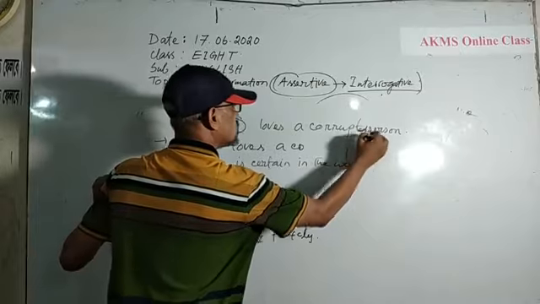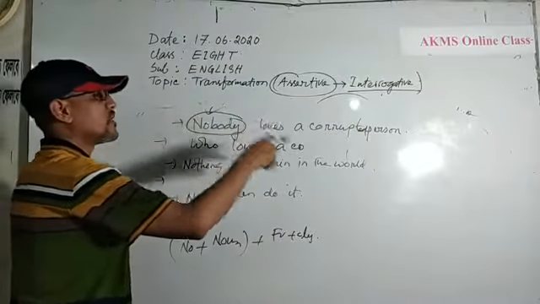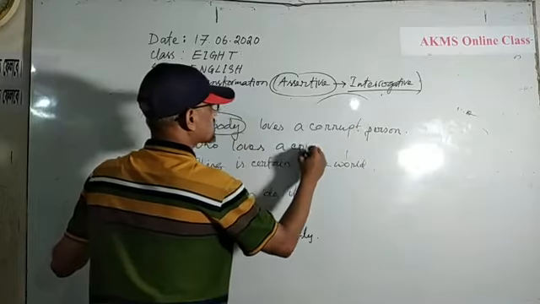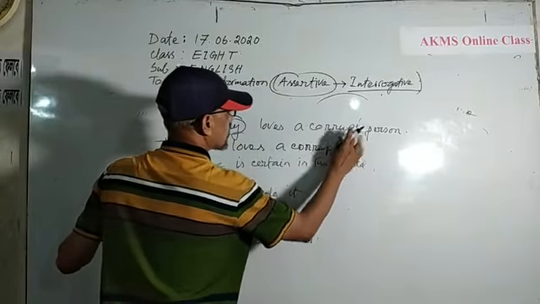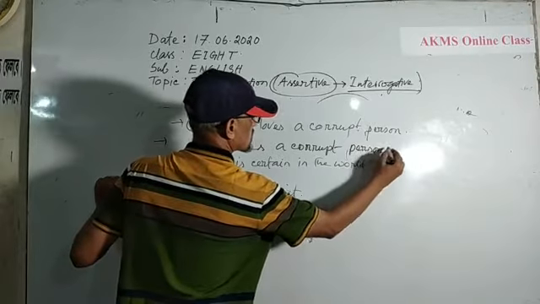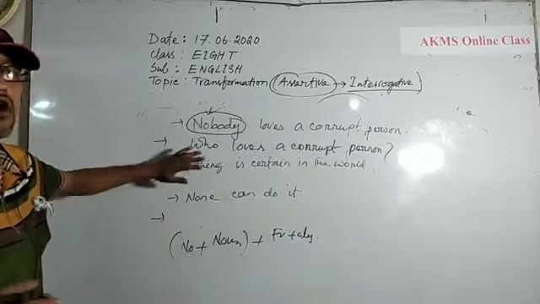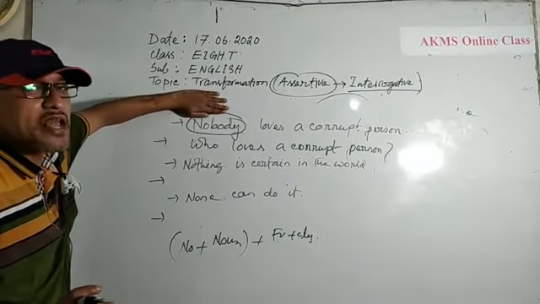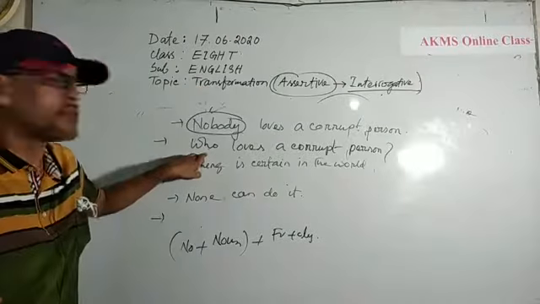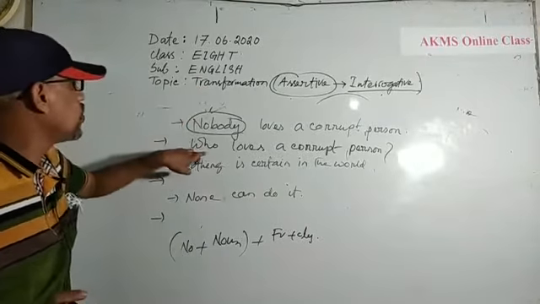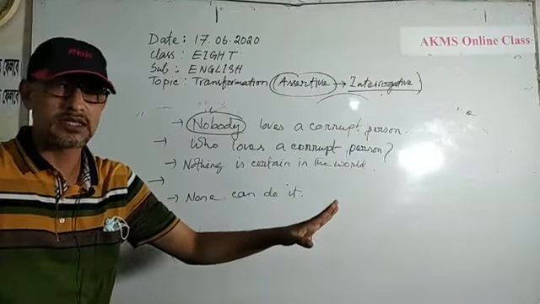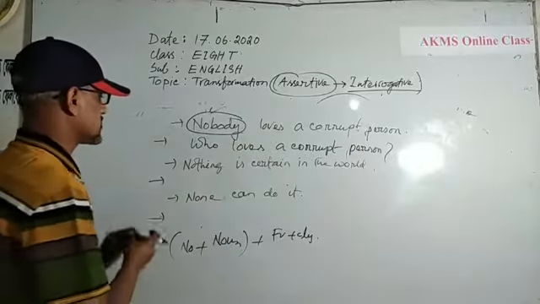Corrupted, you can also use "corrupted." It is the adjective form. Corrupt is also an adjective form. Who loves a corrupt person? Look, I have erased the subject and I have used "who" because it is a person. I have not changed the other words of the sentence, the rest of the sentence.